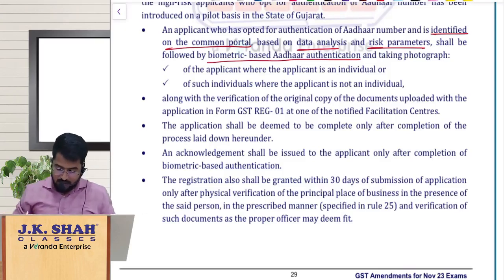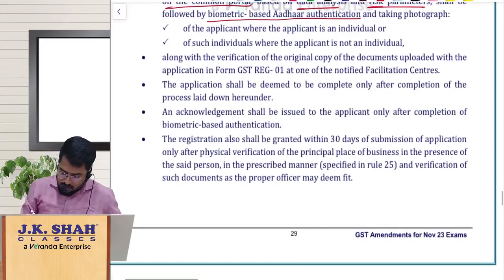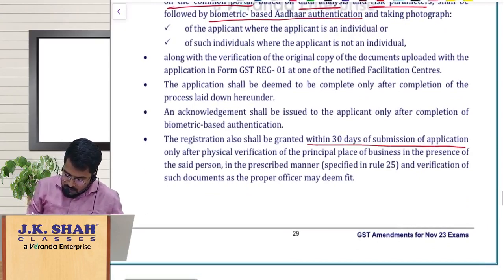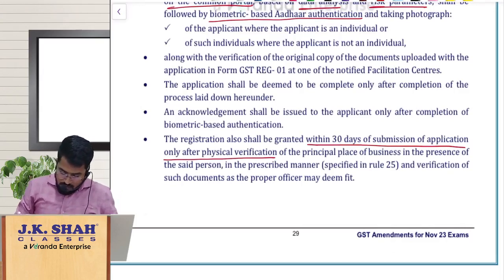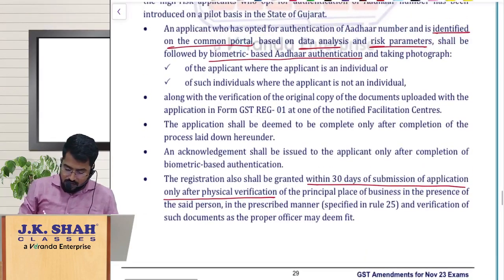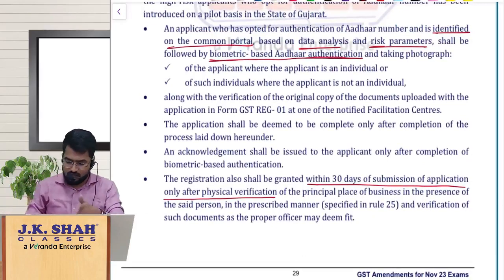Only then will they grant you the registration certificate. They will do this within 30 days from the date of submission of the application, only after physical verification, biometric-based Aadhaar authentication and taking your photographs, all that normal procedure.